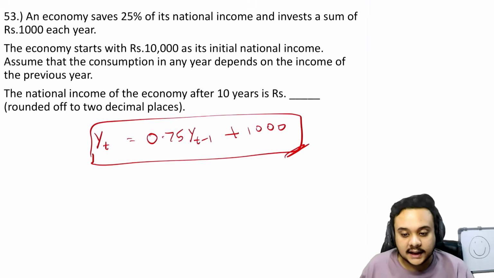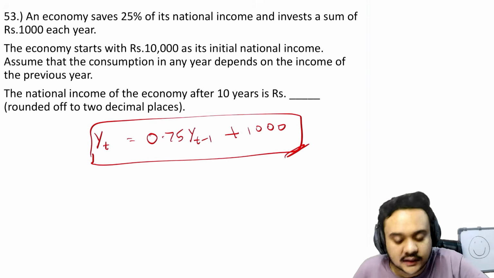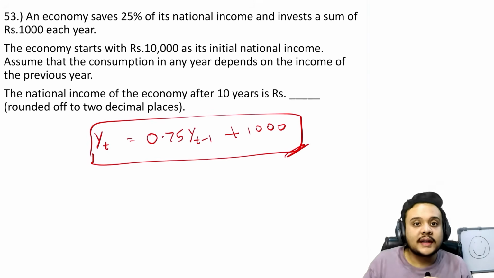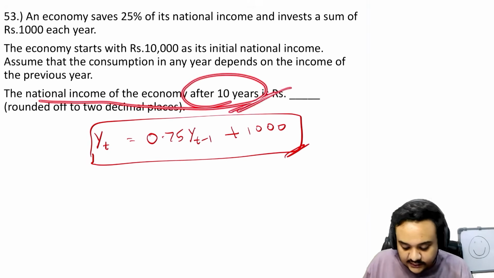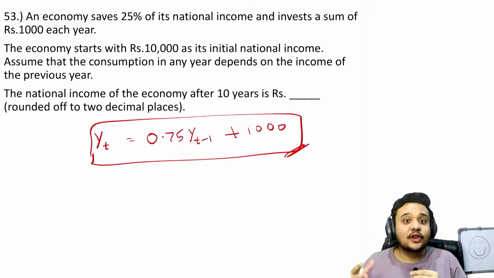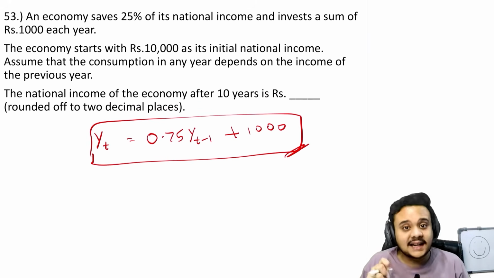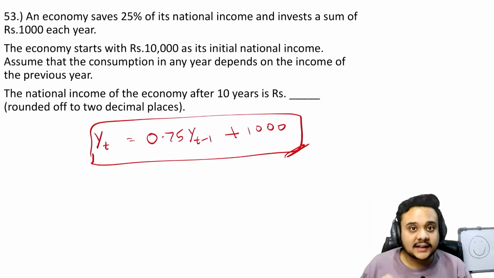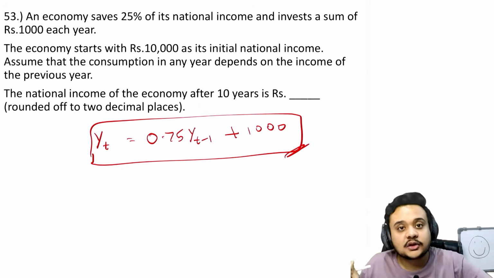Instead of doing that, there is a general equation that we can form, and using that equation we can solve the entire question, because our goal is not to solve for each year, our goal is only to find the national income after 10 years. We don't have to find the national income for every single year individually, right? So let us try to form that general equation, and if we can do that successfully, then we will save a lot of time in the actual exam, and we can use that to solve other questions.